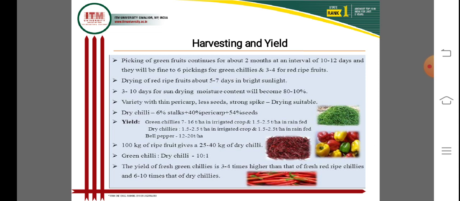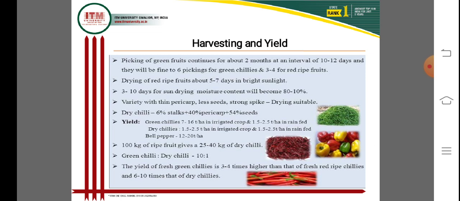Bell pepper yields 12 to 20 tons per hectare, and dry chili also 1.5 to 2.5 tons per hectare. The green chili to dry chili ratio is 10:1, which is important for spices or powder.